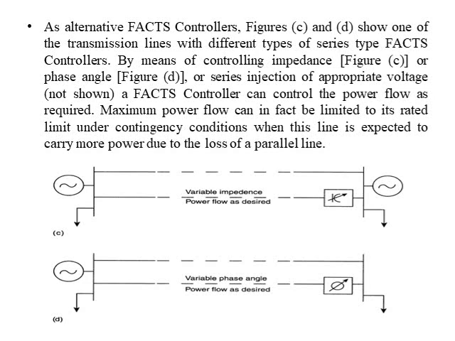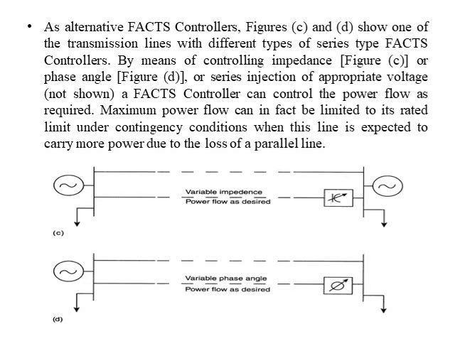Now the third type of control is by using FACTS control, where the HVDC system is replaced by a FACTS controller as shown in figures C and D. Figures C and D show one of the transmission lines with different types of series type FACTS controller.